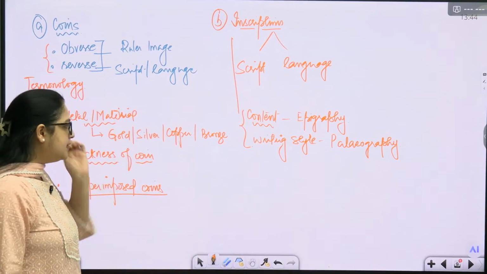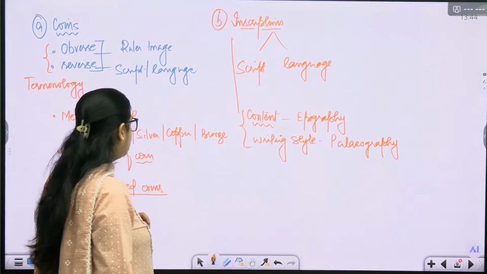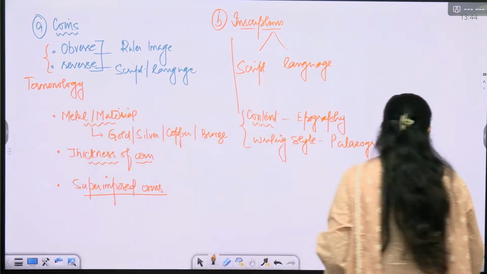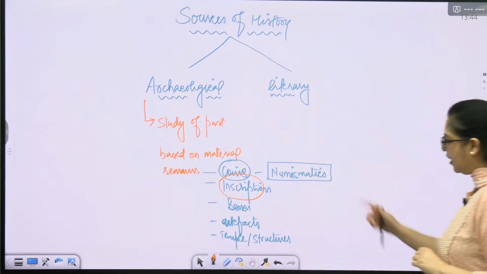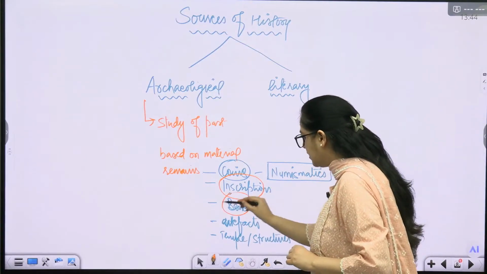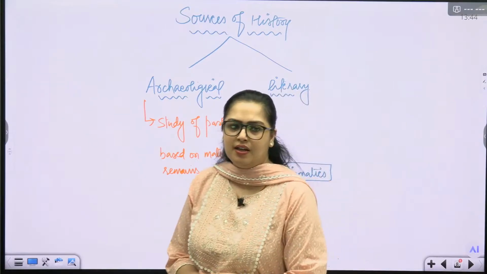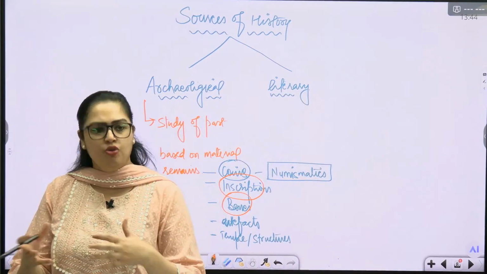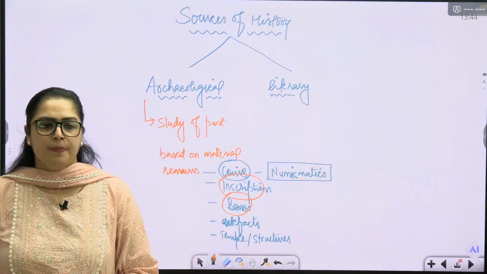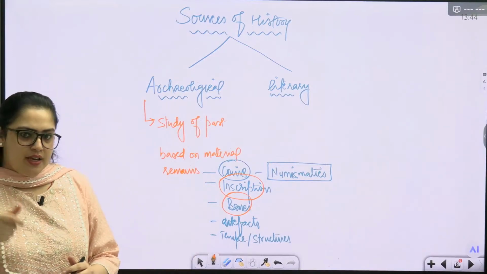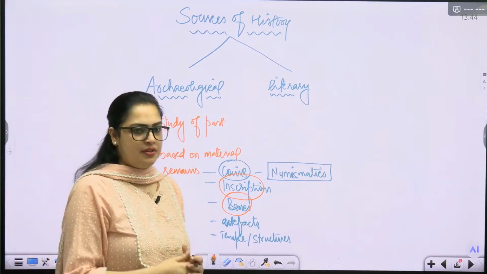Okay, now understand that when we talk about archaeology, in archaeology itself we have also got bones as evidence. Bones meaning the skeleton, human bones or animal bones. We study whatever bones we recover from the graves, right?